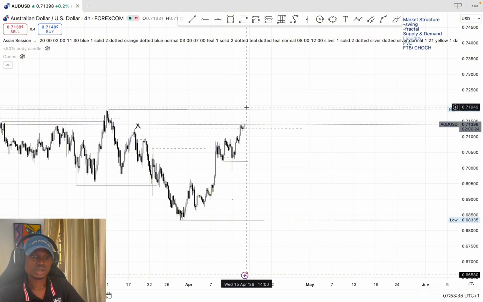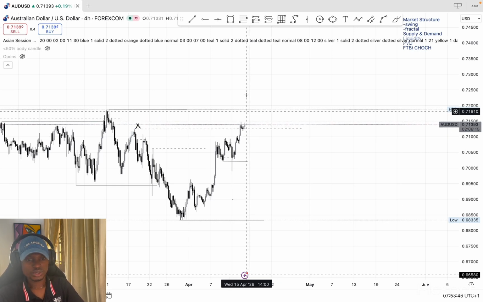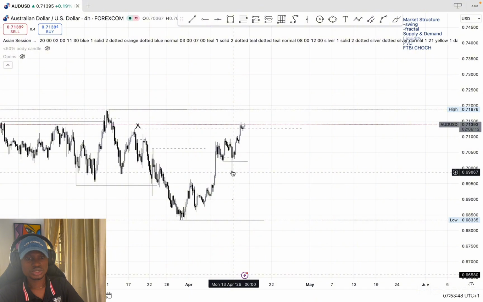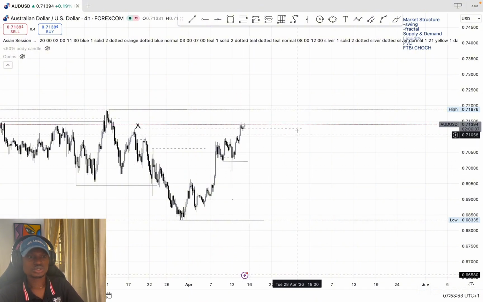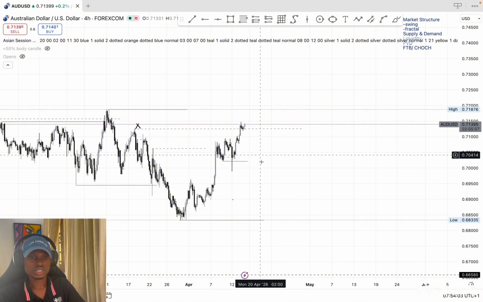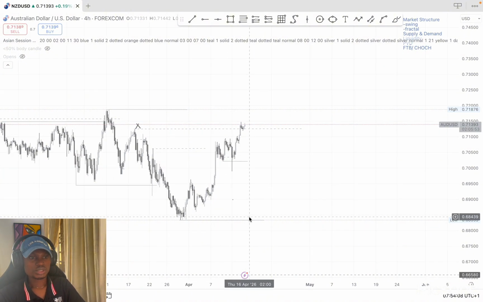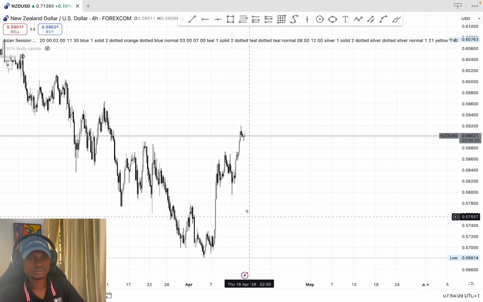Because once price takes this out and displays, then we know that the structure has changed to bullish. So from there we can just wait for the retracement of this to this low here, because this is the next liquidity for us. Then from there we can continue to long it. But for now, we'll still be expecting more shorts. So I expect a change of character from here so that we can sell it to either this low or this low.